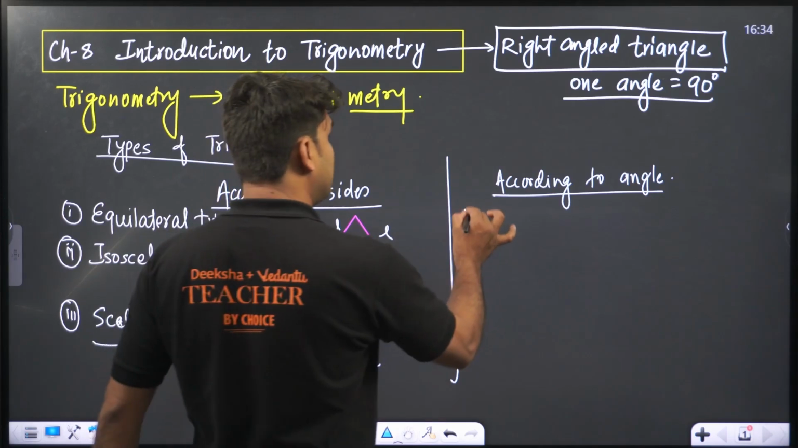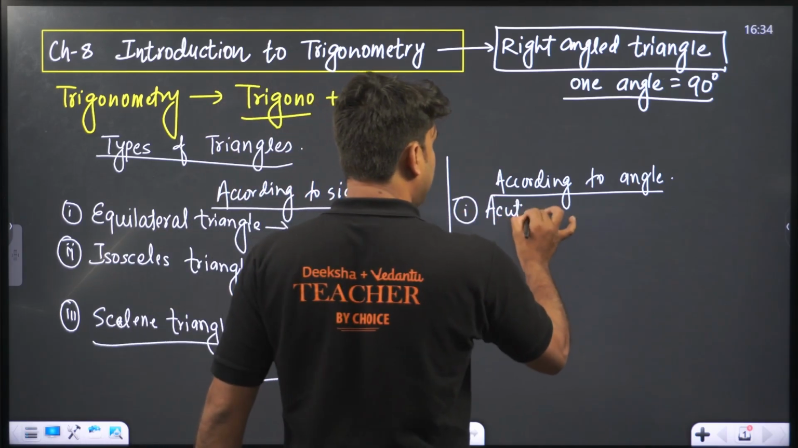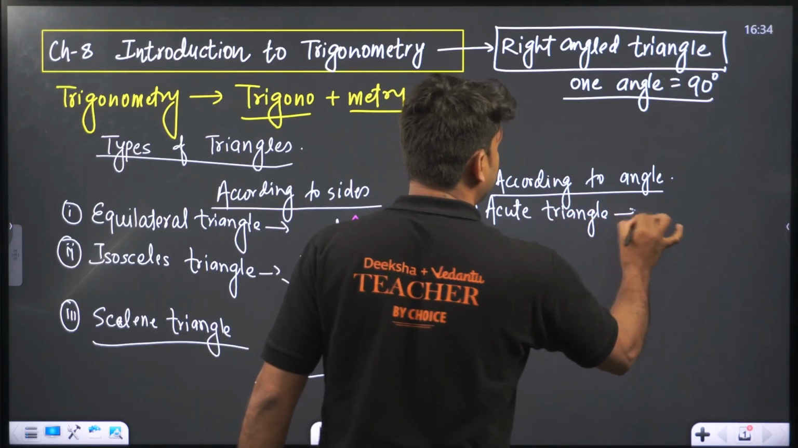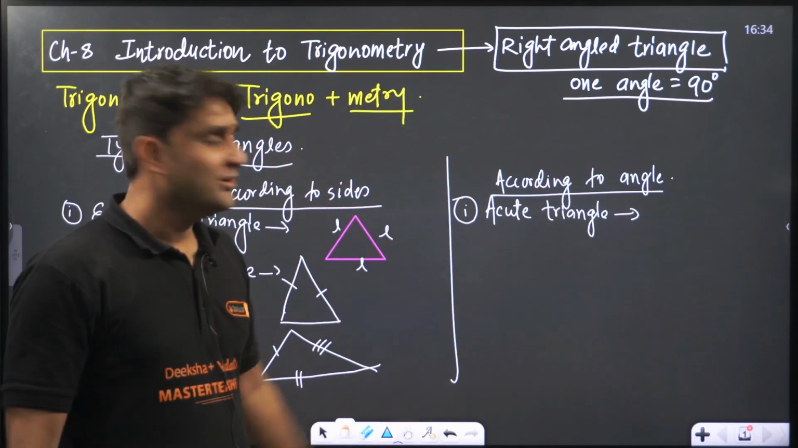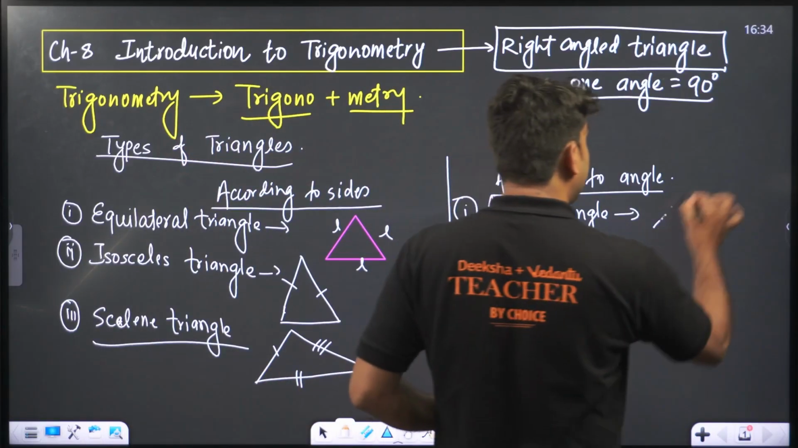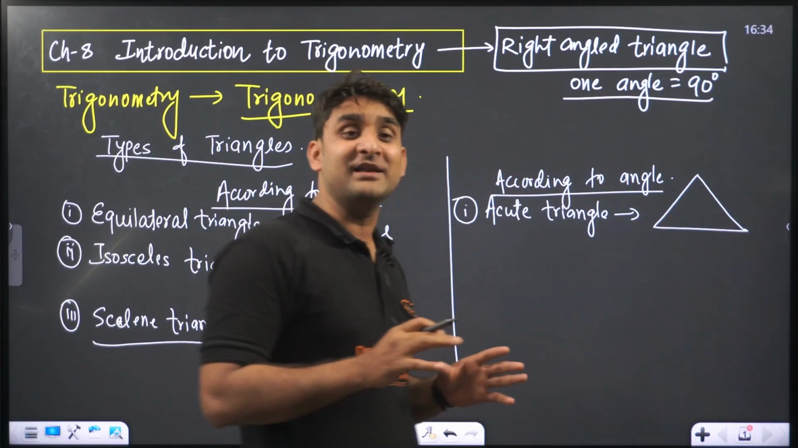The first triangle comes up here is the acute angle triangle. The correct name is acute angle triangle. So acute angle triangle is that triangle in which all the angles are less than 90 degree. All the angles are less than 90 degree.